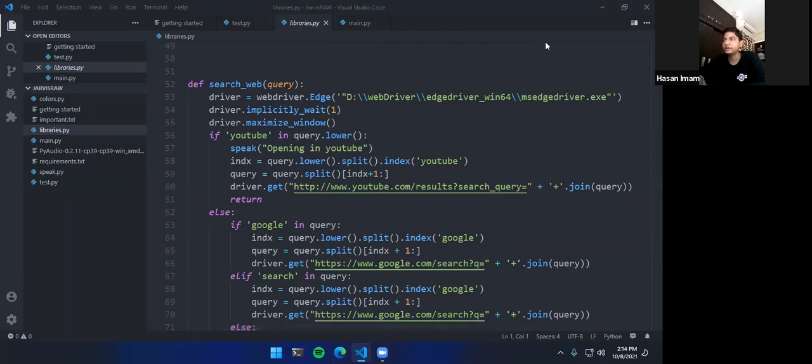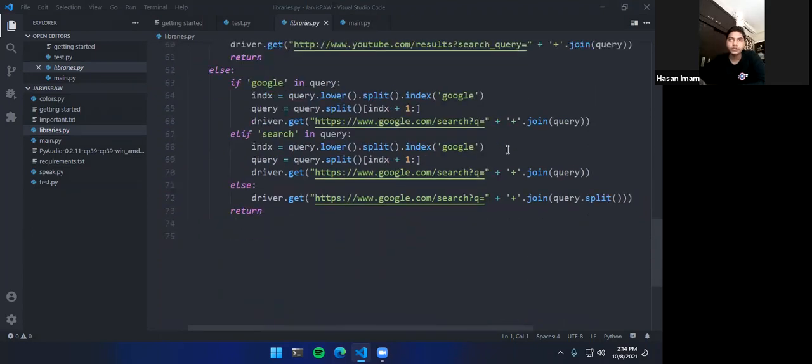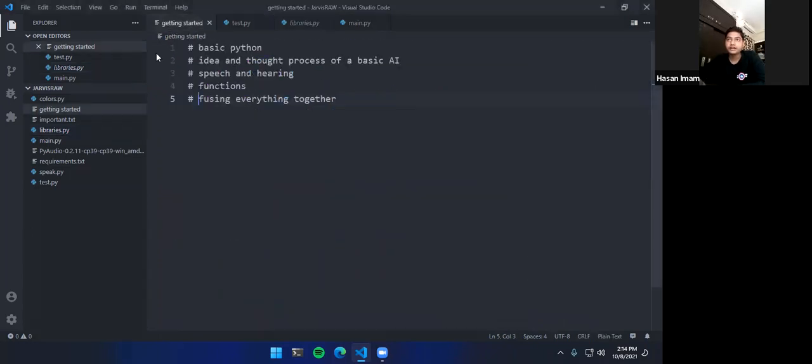So let me just quickly hide that again. As per the getting started page, and again I'm saying that you can get this whole code from the link in chat that I have given. So now you understand what the basic ideology is. The user says something like open Google and do stuff. You can just check it right now on your Alexa, whatever AI you are using. You can say open YouTube and it will open YouTube. It searches for a term: okay, you are saying YouTube, then I will be opening YouTube. So that's the basic ideology.